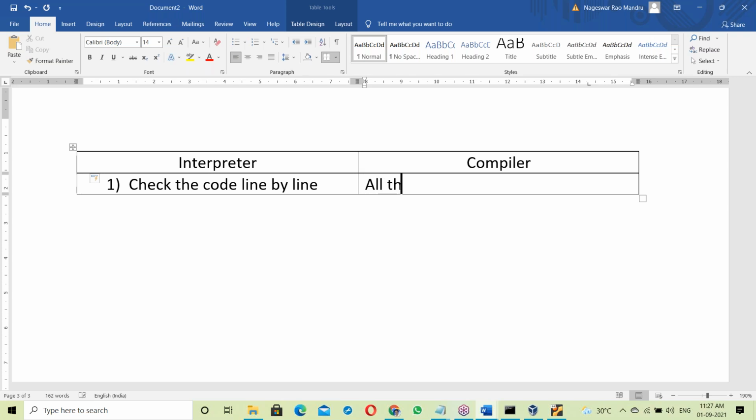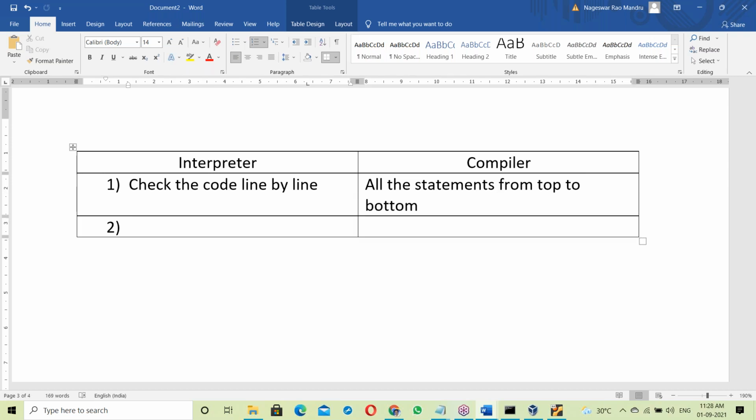The compiler checks all the statements from top to bottom. The interpreter checks only one line at a time. After checking, it immediately executes. But the compiler is not like this. First of all, it checks the complete program, all statements from top to bottom.